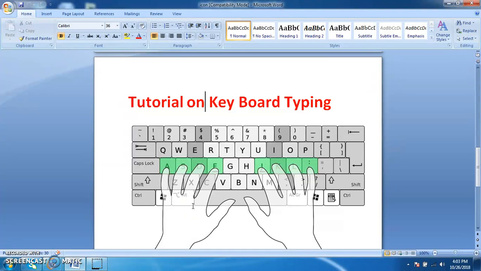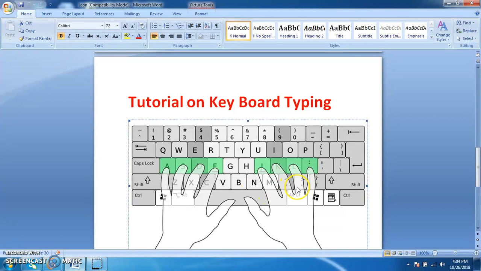So first of all, we have to place our left hand fingers: the little finger on the home key A, the ring finger on the S, the middle finger on the D, the index finger on the F, and the thumb on the space bar.